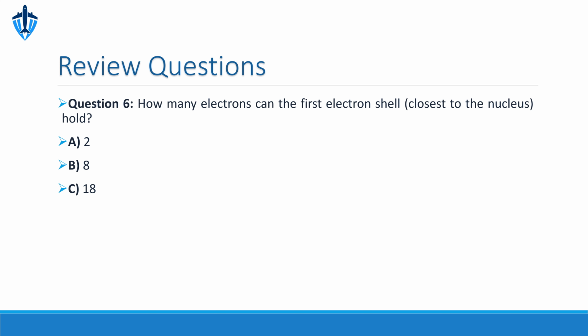Question 6. How many electrons can the first electron shell closest to the nucleus hold? A, 2. B, 8. C, 18. The correct answer is A, 2. The first shell is relatively small and can only accommodate 2 electrons. If you remember, the following shell can take far more.